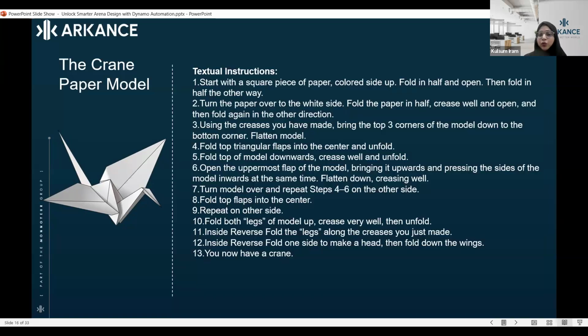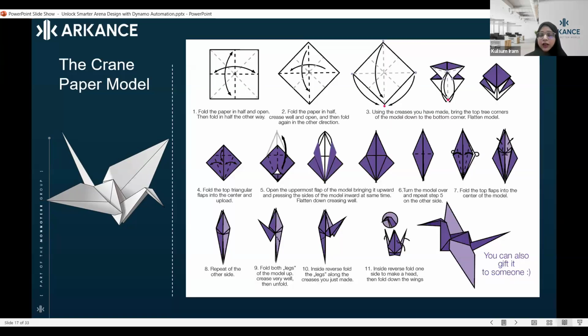Out of these two, which is the best method you can choose? According to me and according to most of the surveys that we have done, people usually choose the graphical method. Why? Because at every step they can see what changes have been done, and whether they are achieving what has been told in this step or not. That is why we, as architects and engineers, go towards graphical representation.